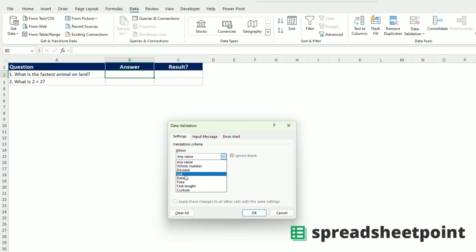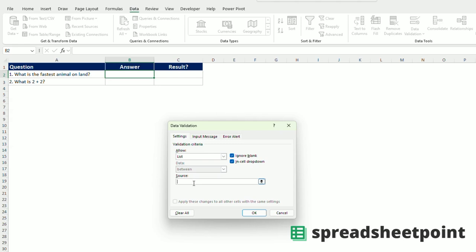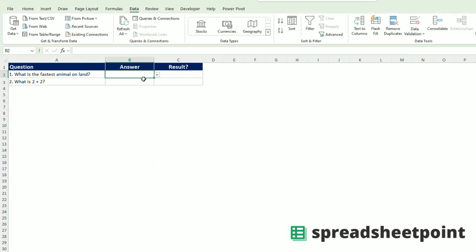So you're telling Excel that you want to allow only a list of values to be selected from the dropdown. So the source is where you enter in the dropdown answers. You will separate the answers by using a comma. So for this instance, I will enter in 4 different animals. I will enter in frog, comma, bear, comma, mouse. And then the fourth answer, the correct answer, is going to be cheetah. You will hit OK. And then you will see the drop-down menu is automatically created based on that list that you had just entered. So for this one, I will select frog first.